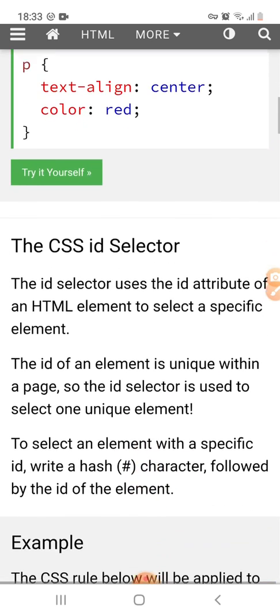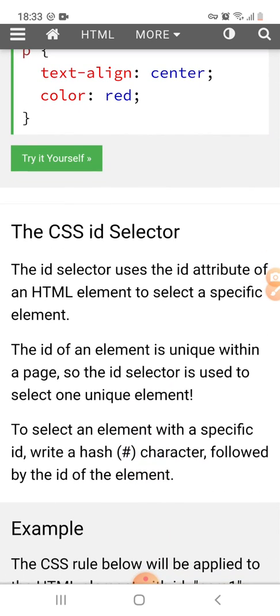And next is the CSS ID selector. The ID selector uses the ID attribute of an HTML element to select a specific element. Each HTML element can have a unique ID within a web page, and that ID is used by the selector to select the element.